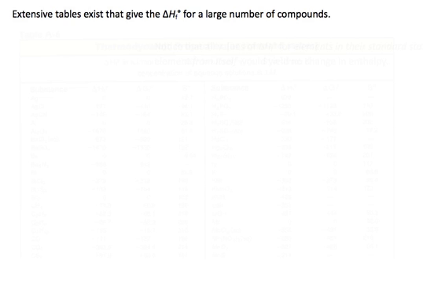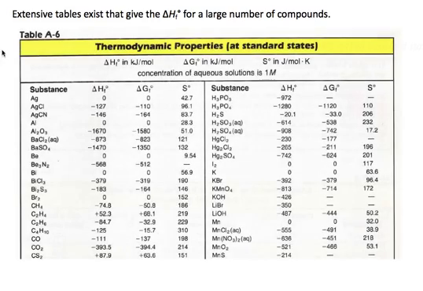Now, there are very extensive tables that report standard enthalpies of formation. So you'd be given these tables, you just have to make sure you know how to use them. Again, we're interested in this column here, delta HF naught. Remember the naught means standard, and that's in units of kilojoules per mole. And just to draw your attention to a couple down here at the bottom, carbon monoxide, carbon dioxide, we're going to see those in a minute. So basically the enthalpy of formation of carbon monoxide is negative 111 kilojoules per 1 mole of CO formed.